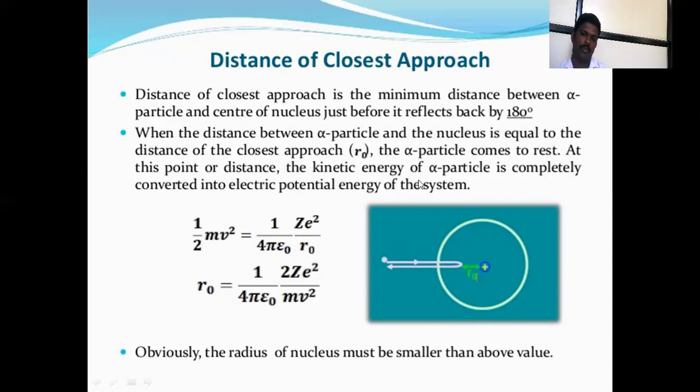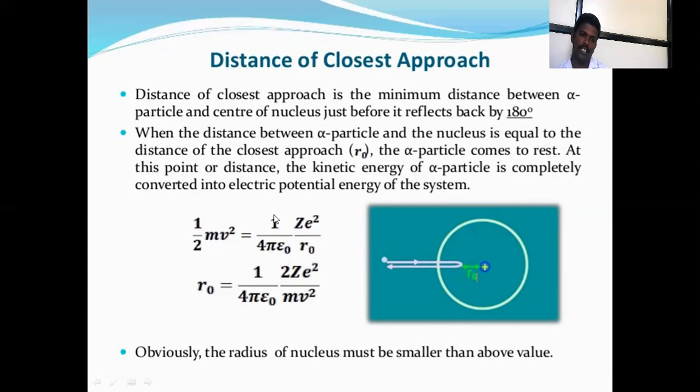The kinetic energy of the alpha particle is completely converted into the electrical potential energy of the system. That is, 1/2 mv square is equal to 1 upon 4 pi epsilon 0 times the product of the two charges divided by the distance r0. One charge is the nucleus and the other charge is the alpha particle, so Coulomb's law is used in this equation.